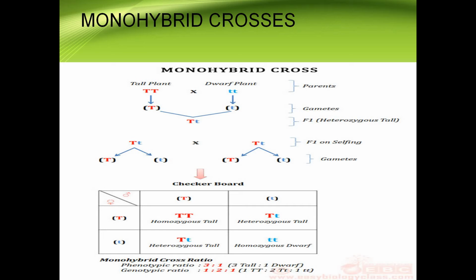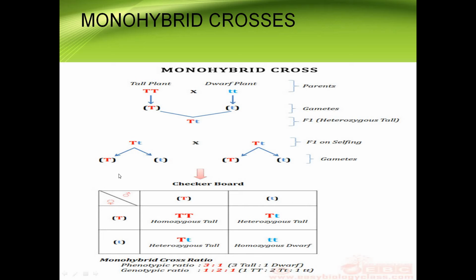The physical appearance of a particular character in this pea plant is nothing but the phenotypic ratio or the phenotypes. So the phenotypic ratio here is 3:1.